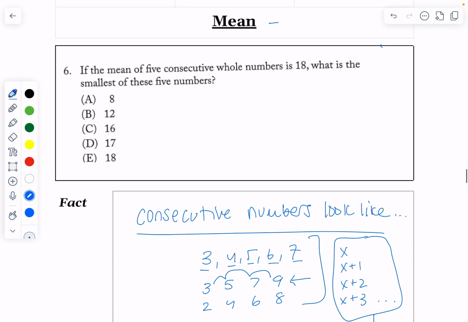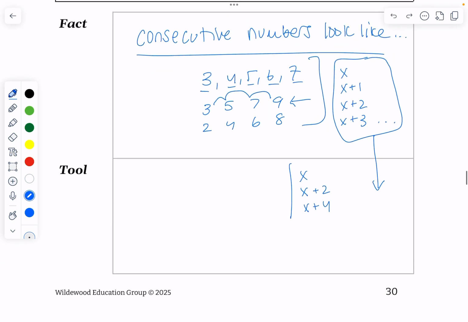That should take care of the mean in consecutive problems, but there is one other tip for mean that I will leave in another video that can be incredibly helpful.